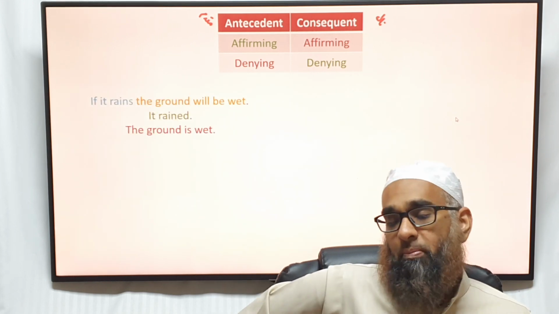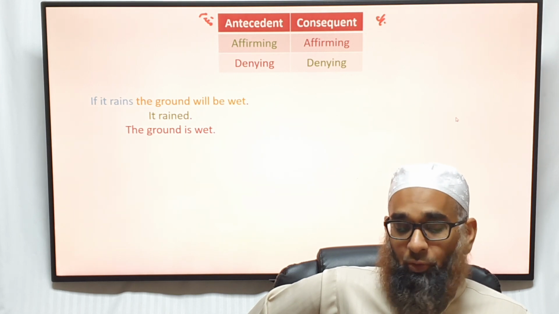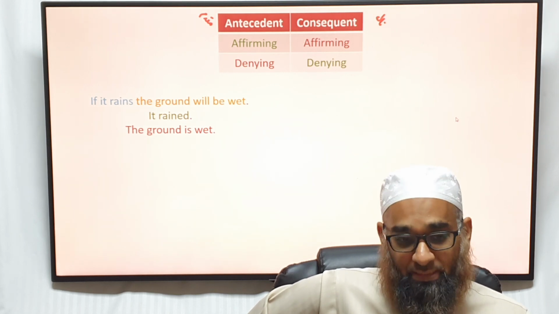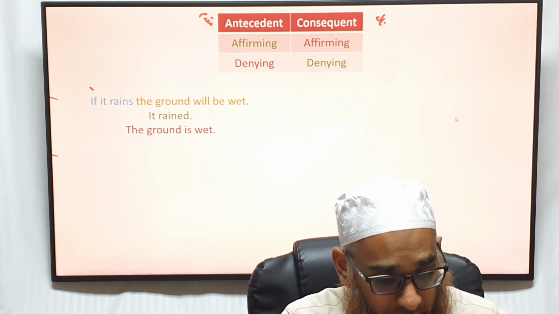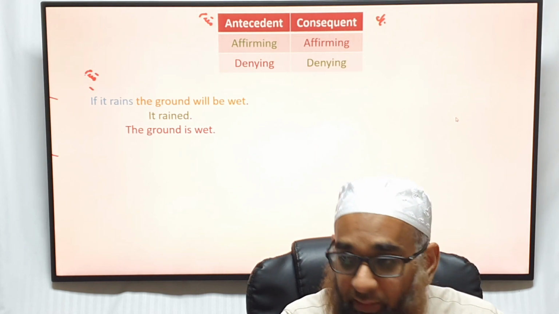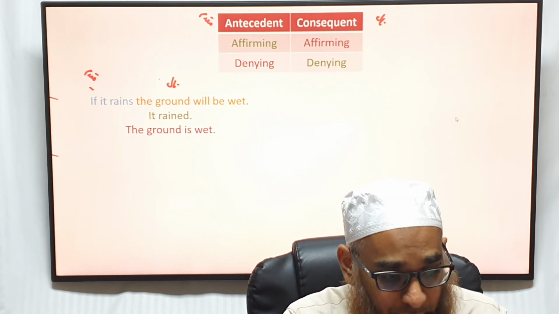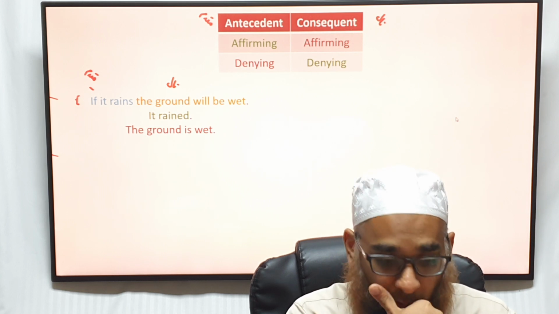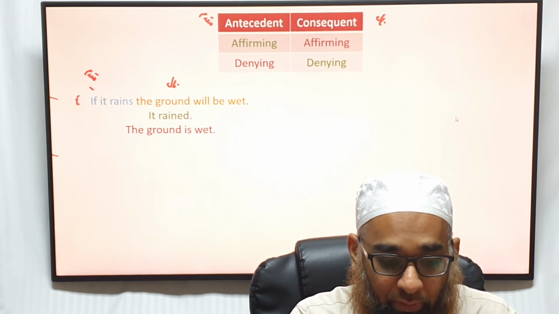If it rains, the ground will be wet. What is that? First of all, that first sentence, what's this called? This is called a hypothetical proposition. And it becomes the muqaddam. This is called the muqaddam, and this is the tali, and this is the first proposition, yes? Okay. Now, the second proposition, what does it do?